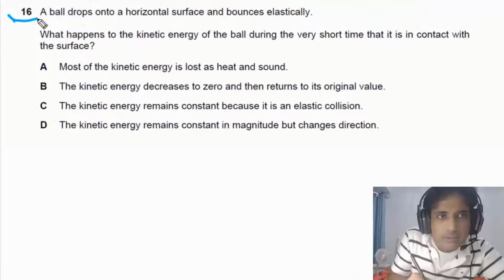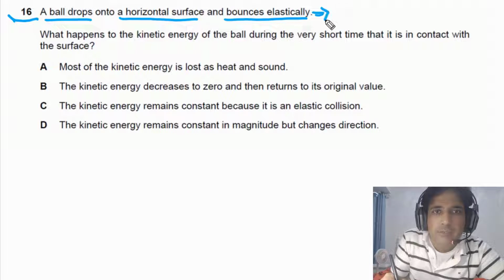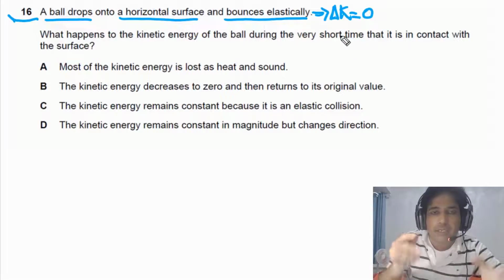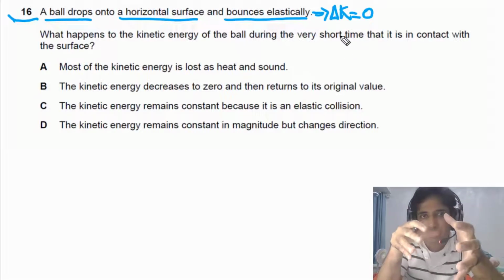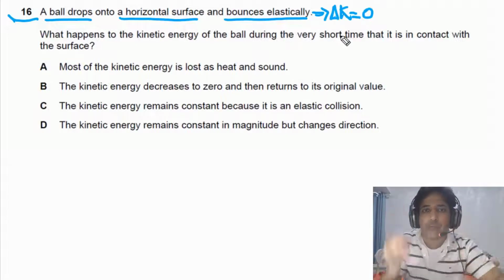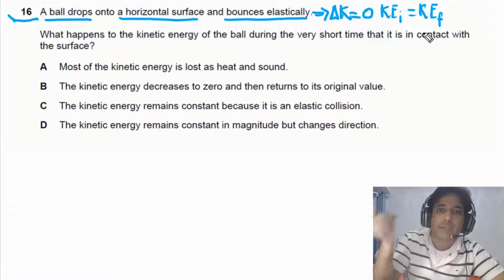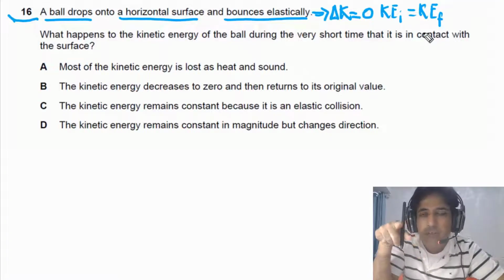For question number 16, it is given to us a ball drops on a horizontal surface and bounces elastically. Elastically simply means that there is no change in kinetic energy before collision and after. Means kinetic energy of the ball before collision is equal to kinetic energy of the ball after colliding with the surface. So in this case, we can also write kinetic energy initial is equal to kinetic energy final.